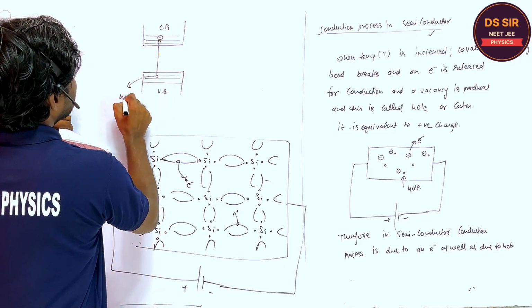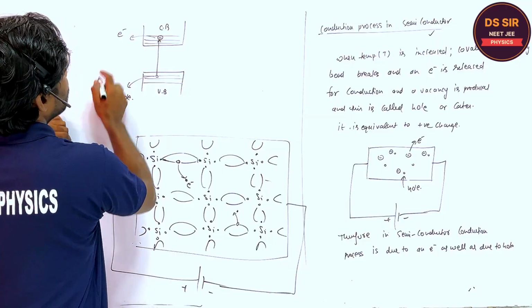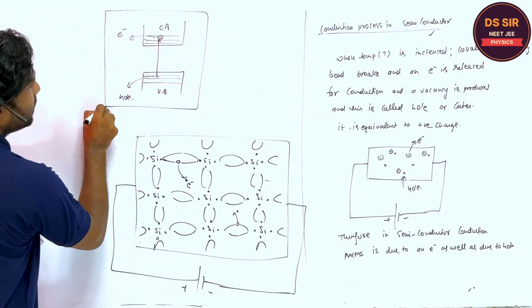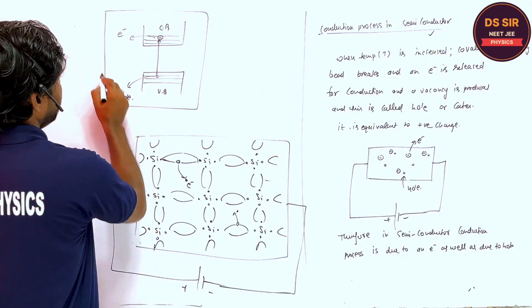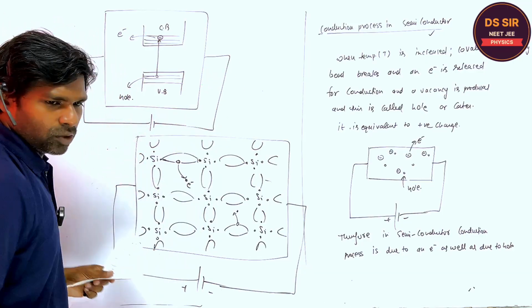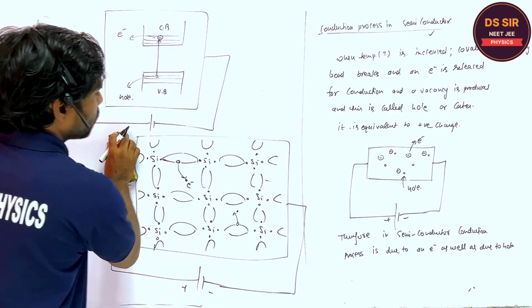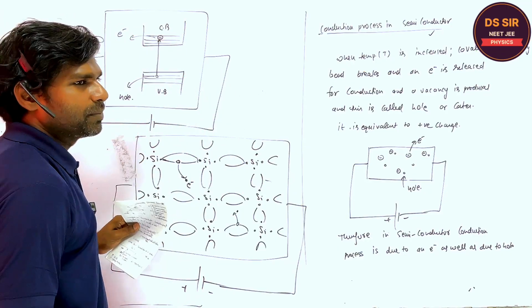So this is the hole and this is the electron. Are you getting or not? This is the explanation of how electrons and holes are produced. When a potential difference is applied across this material, what will happen? You tell. What will happen?